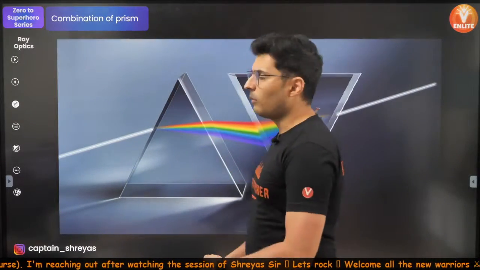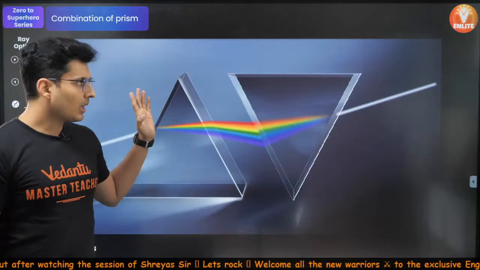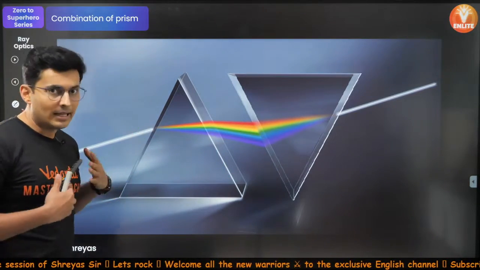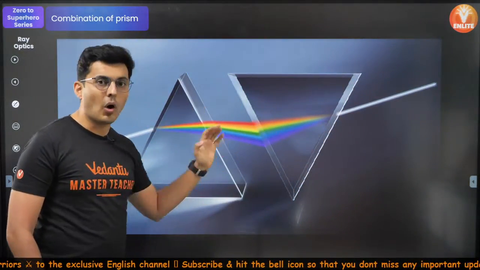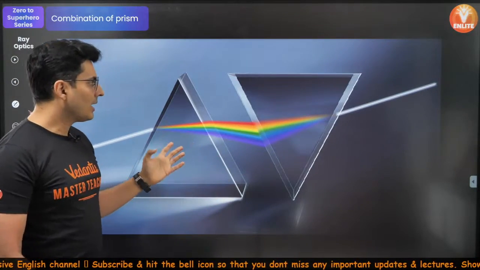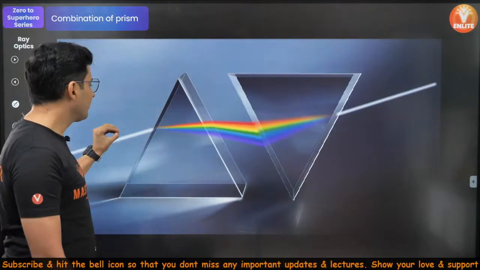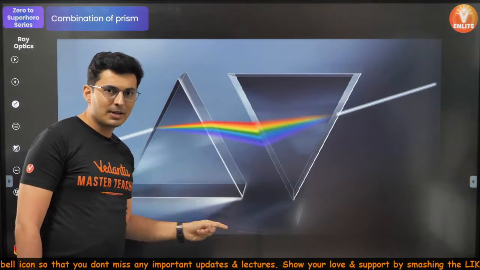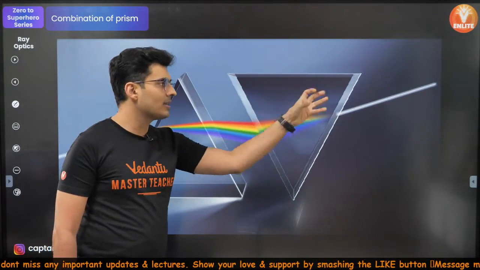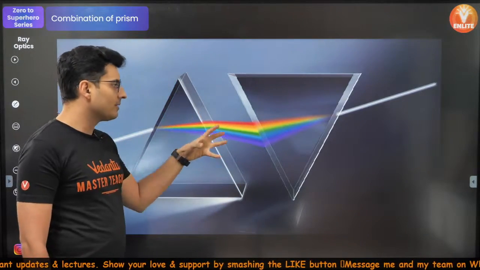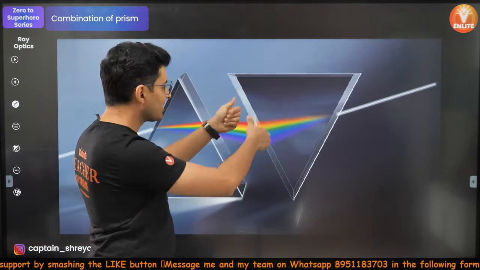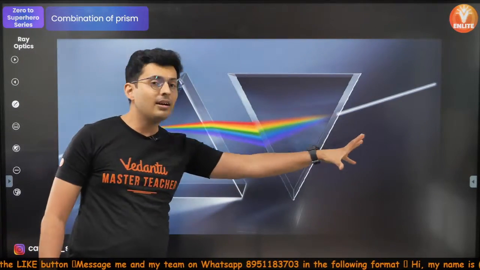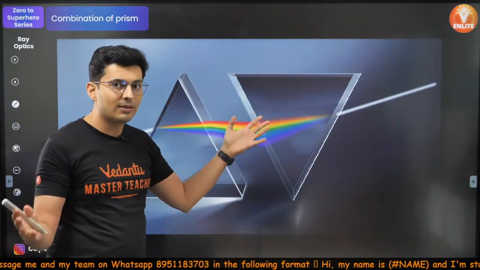Okay, so let's move to combination of prisms. Very important points I will tell you regarding the combination. Remember, prisms can be combined in multiple ways. These are prisms in opposite combination. They are not helping each other, they are opposing each other, because if this ray is getting split by this prism, the other prism is collecting the rays and merging them. This is splitting, this is merging. So it's an opposite combination. If you turn this prism upside down, the rays which split here will further diverge, and they will disperse even more.